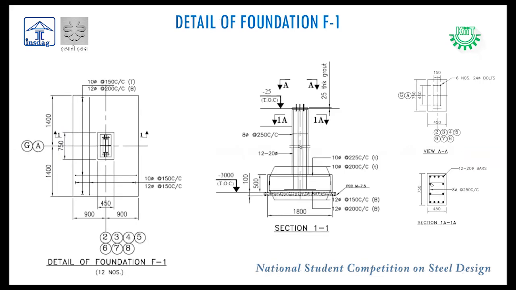This is the detail of foundation F1. We have done the design manually. The size of foundation was fixed by the geotechnical design. In geotechnical design, we ensured that there was no negative base pressure, that is, no tension is developed. We ensured that the gross minimum pressure was not less than zero, and the reinforcement detailing was done using the structural design. We have provided top reinforcement when the net minimum pressure was less than zero.